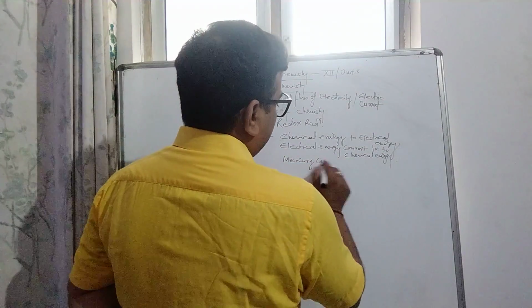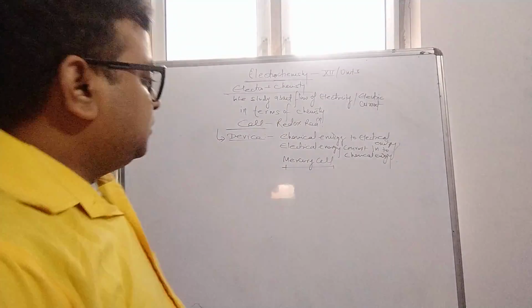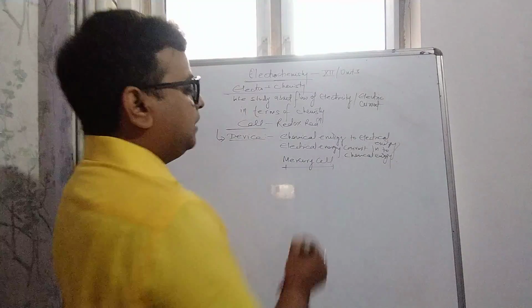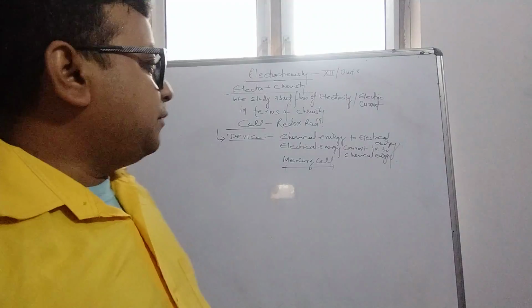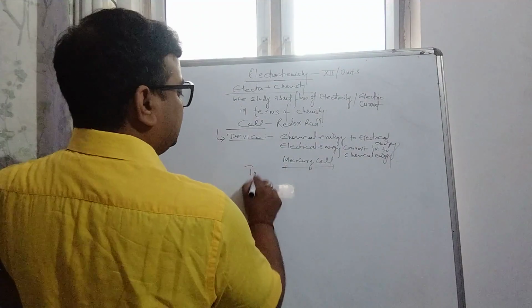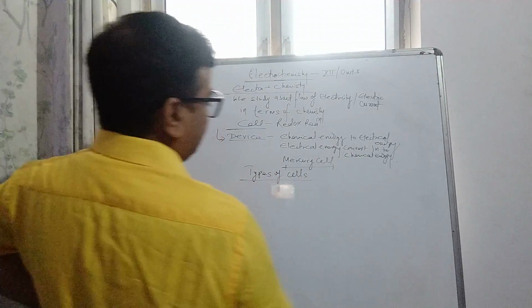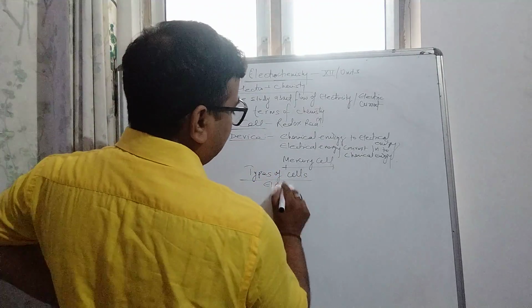This cell will be discussed later, after we discuss the types of cells. Mercury cell is a type of cell.